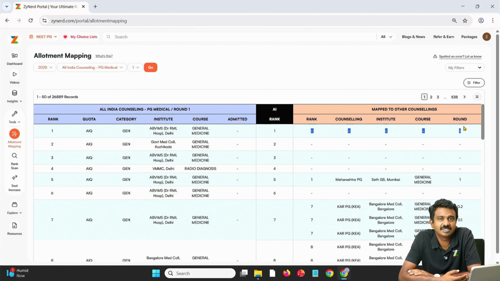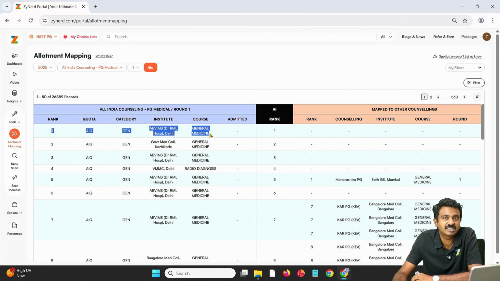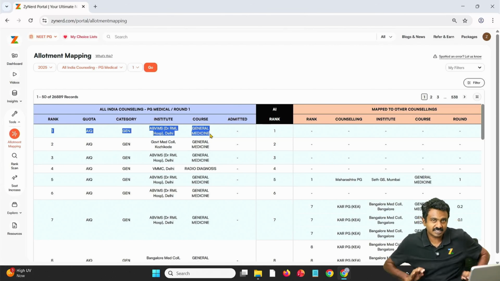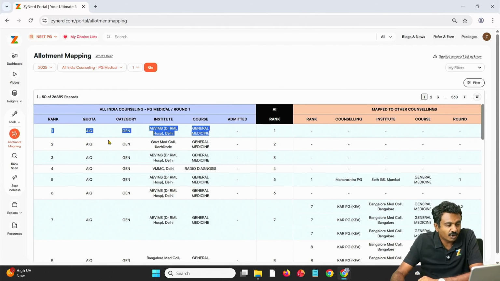So what is the inference that we can draw out of it? This candidate is highly likely to join this seat and will continue with the seat. This one particular general medicine seat in ABVMS might not be vacant. Obviously the candidate's first choice he or she would have got. Obviously the candidate will join, we know that. It may not help at this rank, but might help at other ranks. Now we are starting with this particular candidate, and similarly we can see that the top 4 candidates have not been allotted any seat in any other state. So this might not be a relevant one for looking at vacancies.